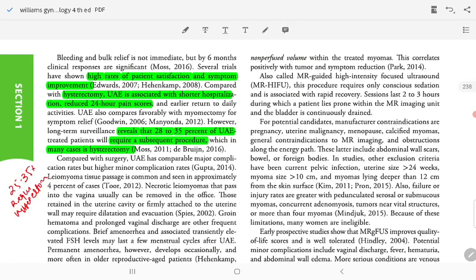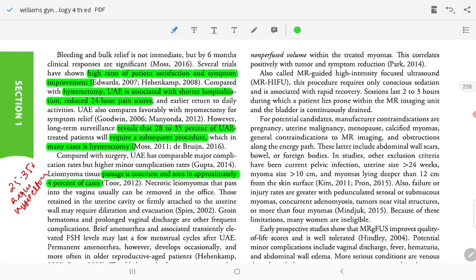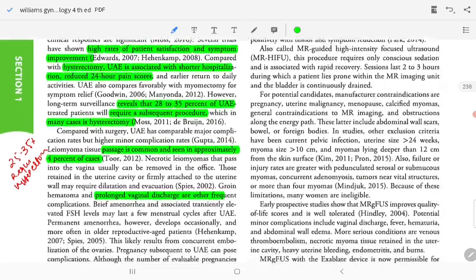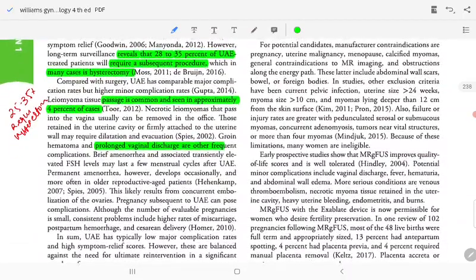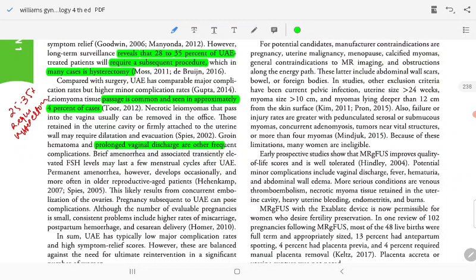Compared with surgery, uterine embolization has a comparable major complication rate but a higher minor complication rate. Leiomyoma tissue passage is common, seen in approximately 4% of cases. Necrotic leiomyomas that pass into the vagina can usually be removed in the office, but tissue retained in the uterine cavity and attached to the uterine wall requires dilatation and evacuation. Hematoma and prolonged vaginal discharge are other frequent complications. Transiently elevated FSH levels may last a few menstrual cycles after uterine embolization.